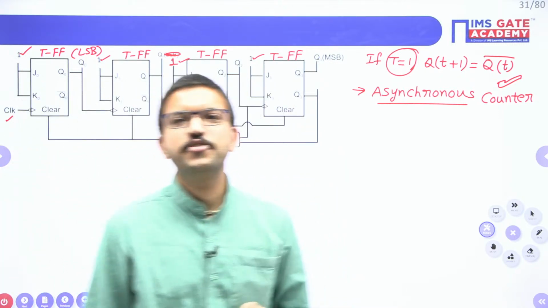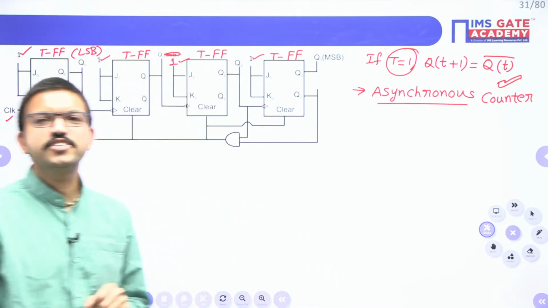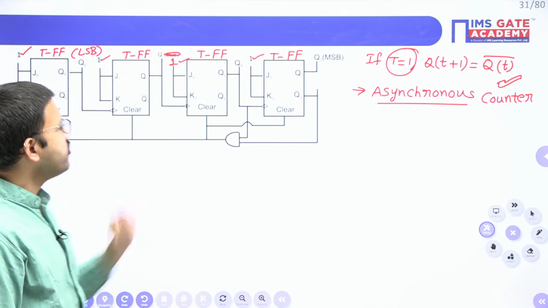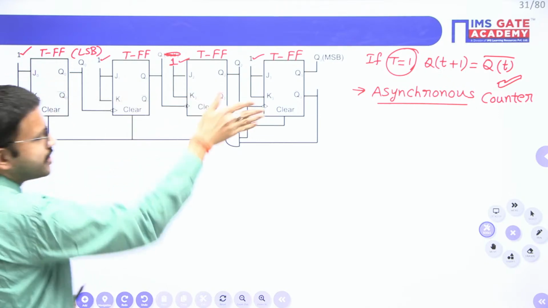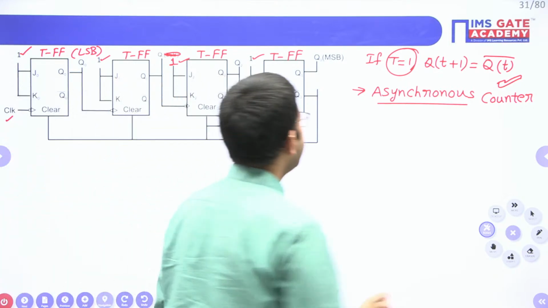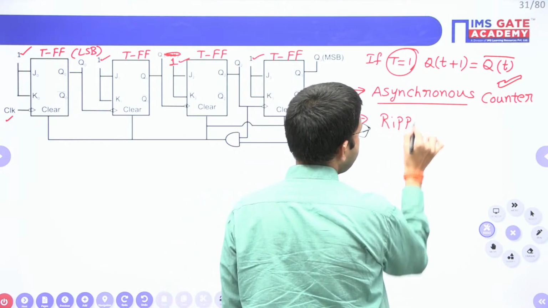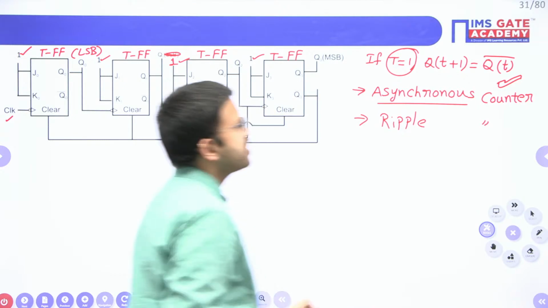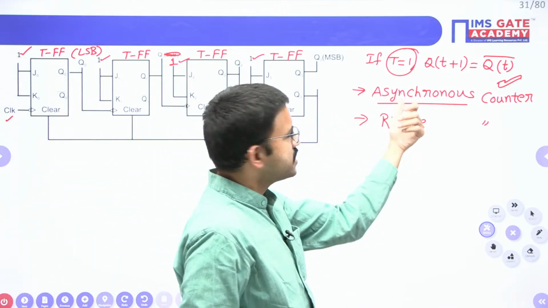Right, very good Kundan, Savik, Saptak. Yes, very good, Revant. In the same way, here we are giving the output of one stage as a clock signal for the other stage. So this particular phenomenon is called the ripple phenomenon. Accordingly, the other name for this one is ripple counter. Ripple counter, asynchronous counter or ripple counter. Whenever they mention ripple counter, that means it is an asynchronous counter.